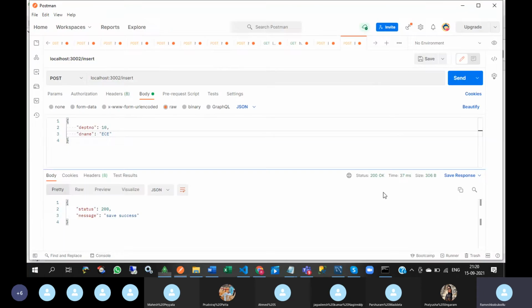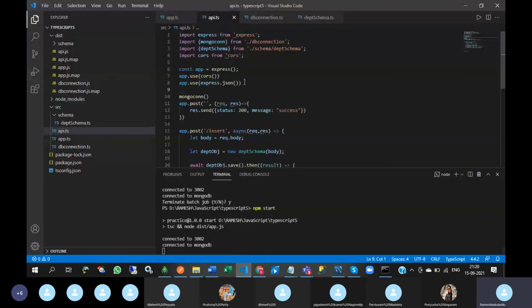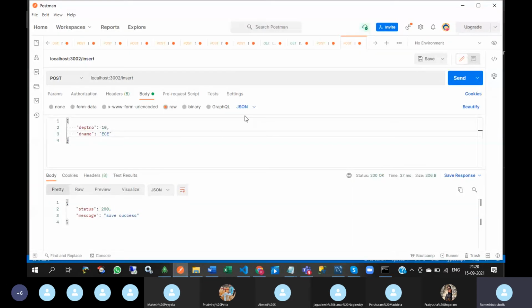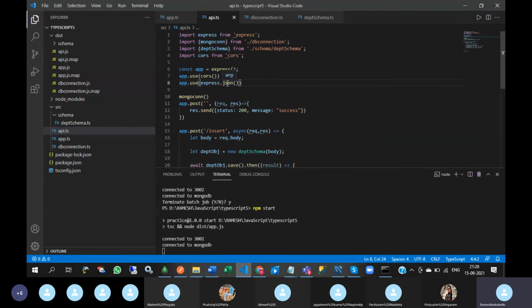Yeah, see this, these are main files. So cors, some parsing error will come if you don't use this cors npm. To eliminate that you need to install cors npm and express json. So here in body you are using JSON format, so you need to use the JSON method in Express framework.